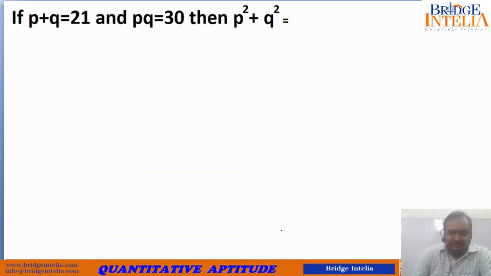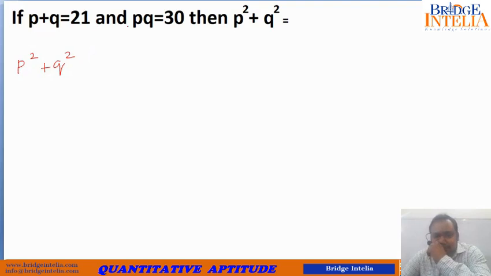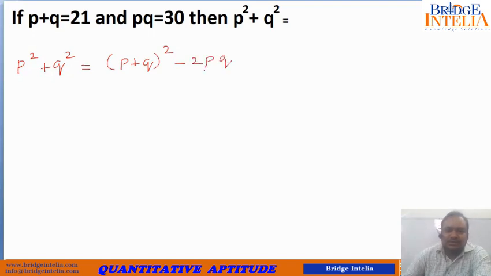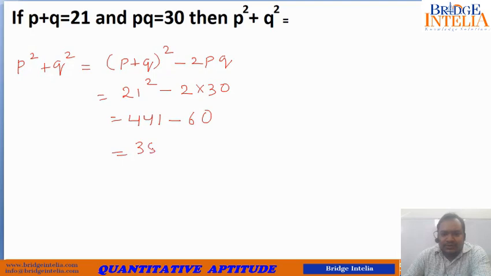So now let's move further. Again a similar question. You are asked to calculate p square plus q square. So you have to express this entirely in terms of p plus q and pq. So p square plus q square can also be written as (p plus q) whole square minus 2pq. So let's solve this. p plus q is 21. So this is actually equal to 21 square minus 2 times 30. So 21 square is 441. So 441 minus 60 comes out to be 381.